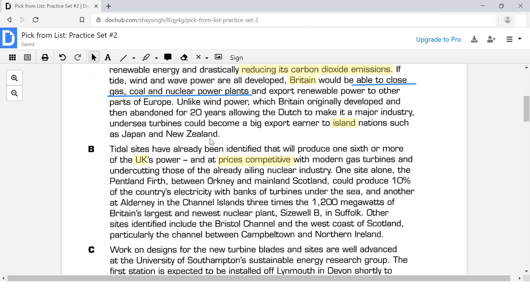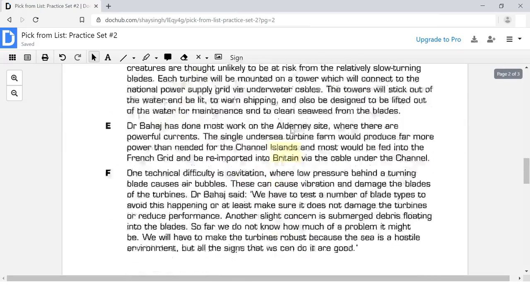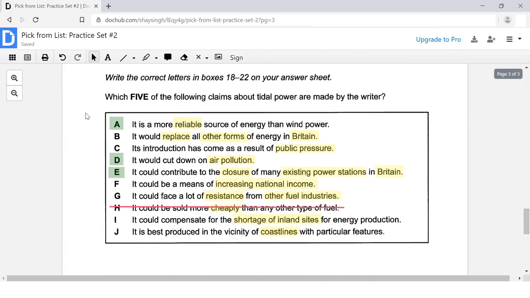Guys, what is it talking about here? Here, it's saying that the undersea turbines could become a big export earner. It could make a lot of money. I remember seeing that in our answer choices. It mentioned that somewhere, I'm not quite sure, let's just check here. Here we go. Increasing national income.